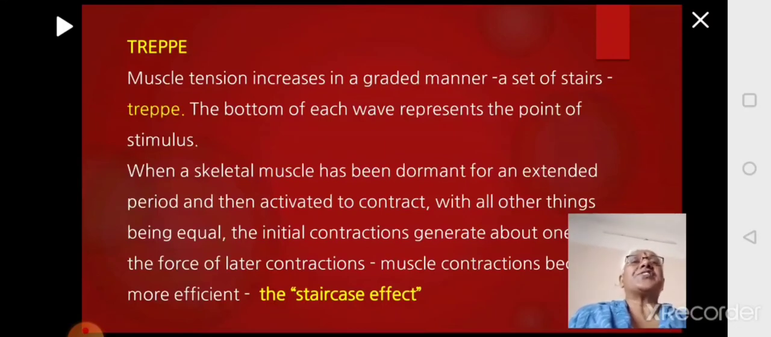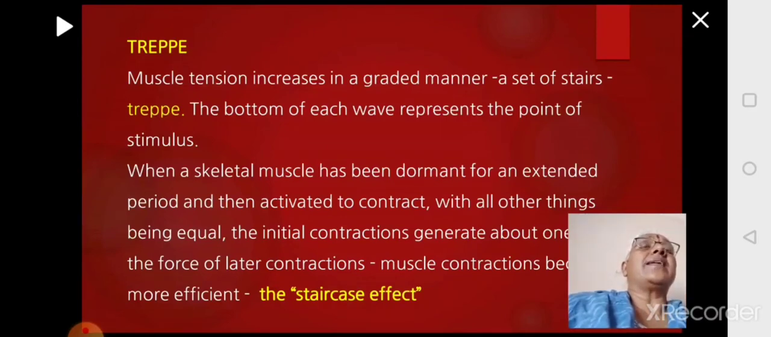Now there is something called as treppe. Here you will see that first the contraction will start in a small way, then it goes on increasing and it becomes big. It looks like a staircase or a set of steps in the staircase. This kind of muscle contraction is called as treppe. So here if you see, generally whenever a skeletal muscle is dormant for a long period, it has not been used. Generally if people are very lethargic, they are not using every muscle. Some muscle will go untouched. They will not work that muscle. And then when you do some activity, then the muscle will have to start working.